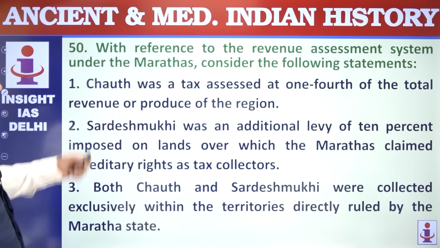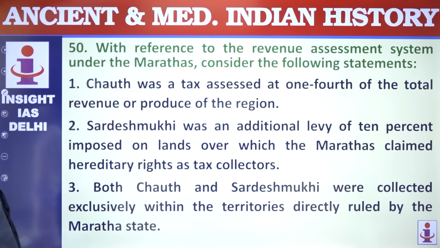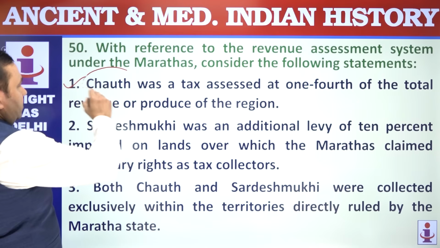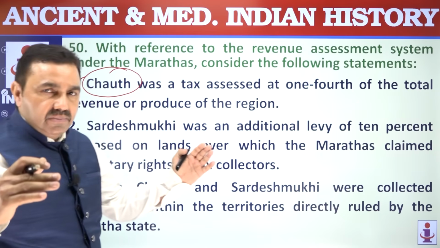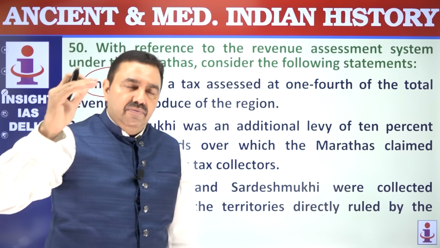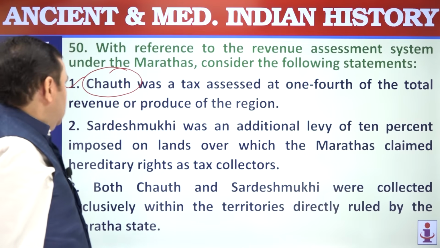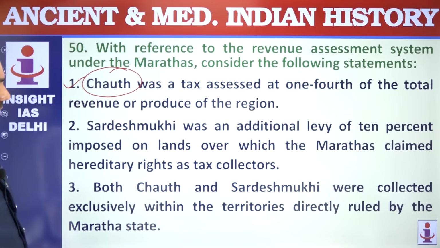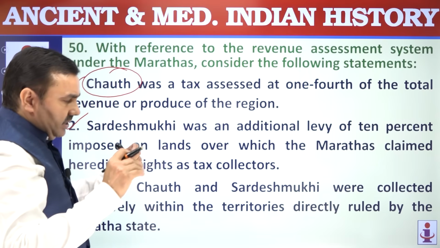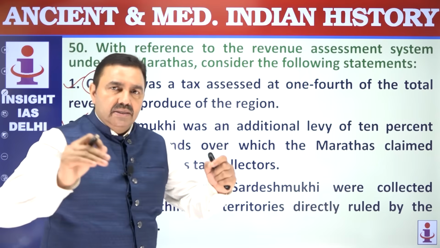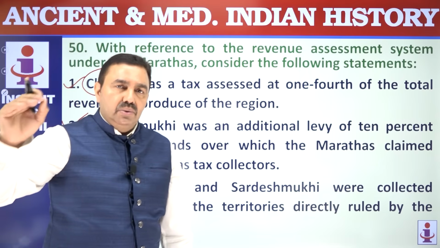50. With reference to the revenue assessment system under Marathas, consider the following statements. Chauth was a tax assessed at 1/4. Chauth was basically 1/4 of the revenue demanded by Marathas from their neighboring kingdoms. Chauthai, 1/4 of revenue. Correct. Sardeshmukhi was 10% of revenue received by the Maratha king from his feudal lords, from his subordinate rulers.